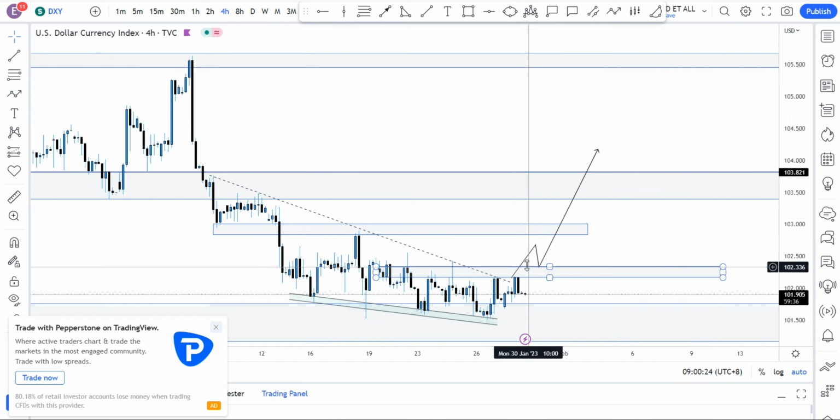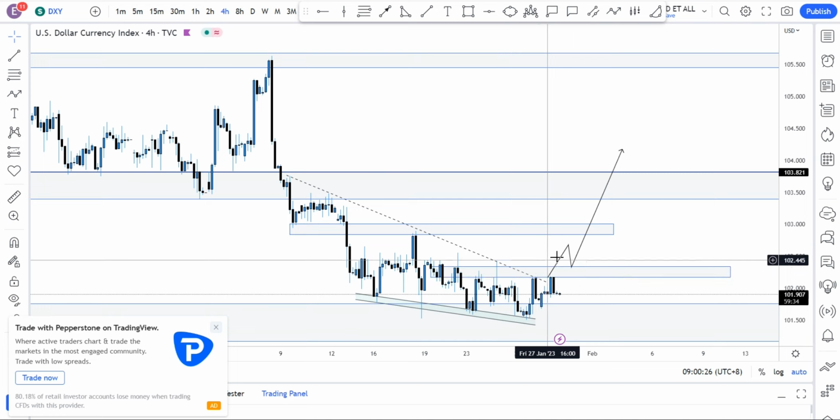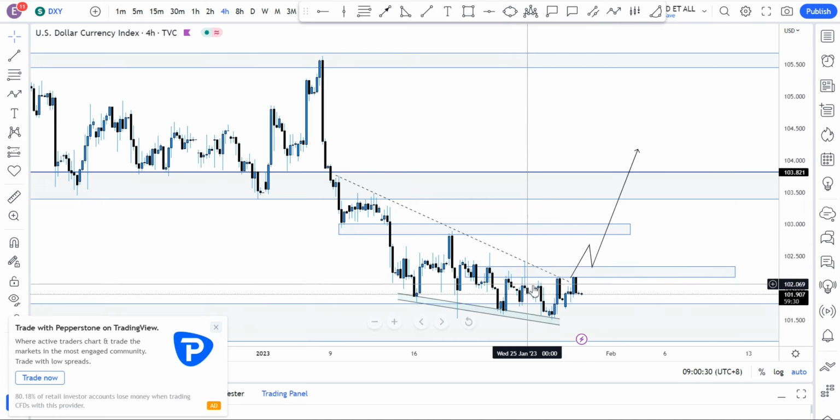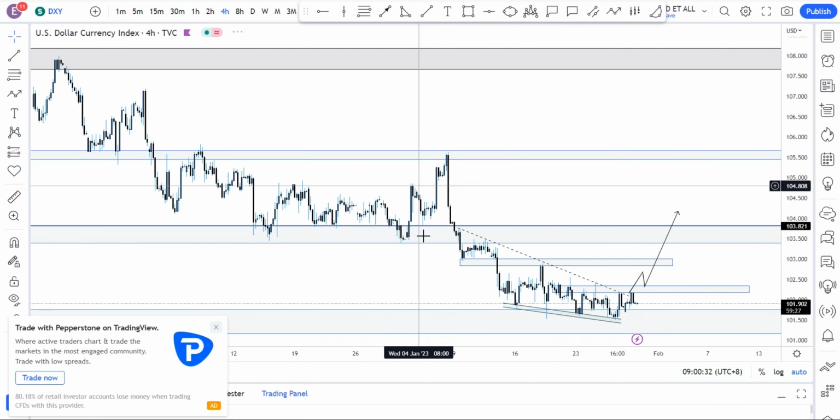Finally the DXY, like I've said, maybe we'll get a push, a break to this region now, 122.30, where it has created a huge resistance, and then we'll continue to the upside.